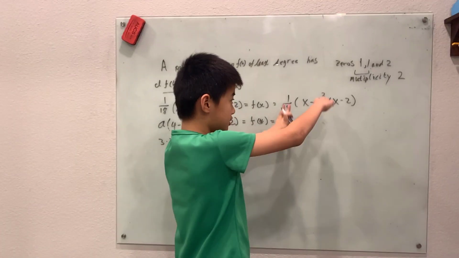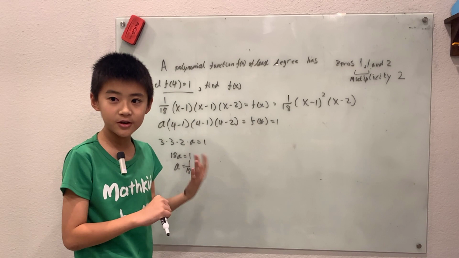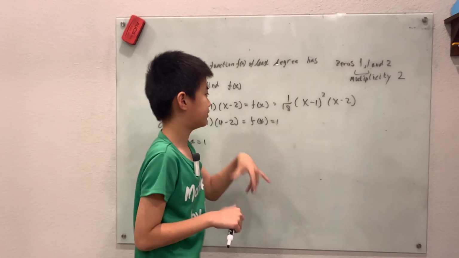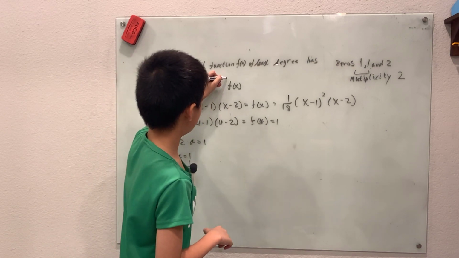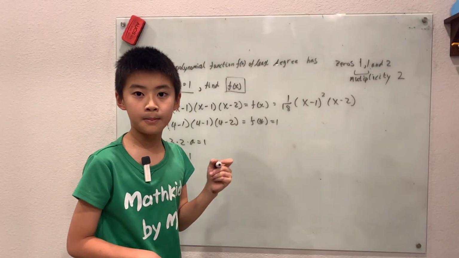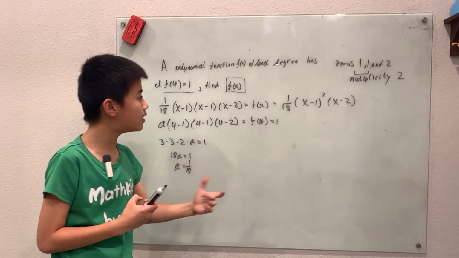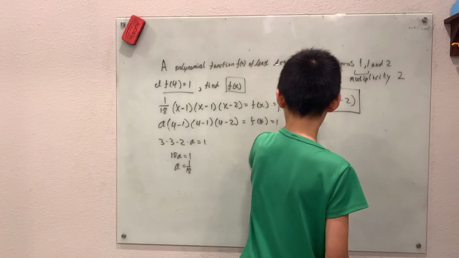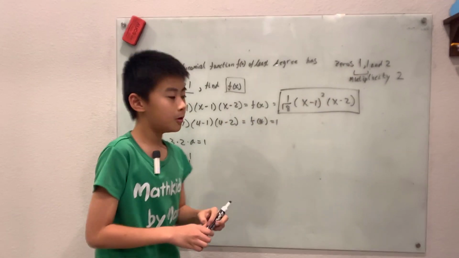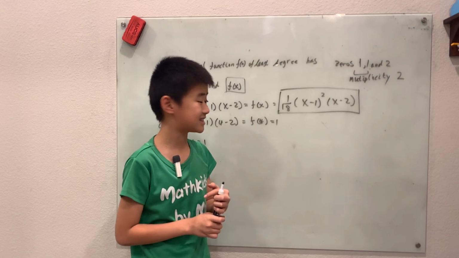Now, if you want to fill out the polynomial function by multiplying all this out, you can do that. But because it just said find f of x, it doesn't say that you have to put it in the general form, a n times x to the n and on. So we are just fine with the simplicity as it is right now: 1/18 times (x minus 1) squared times (x minus 2).